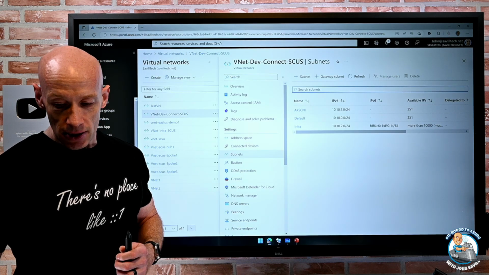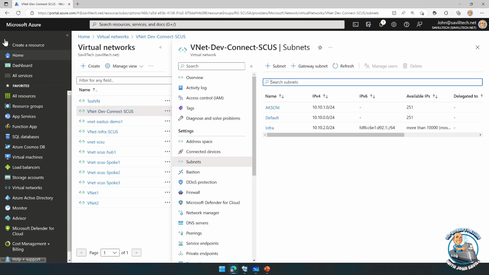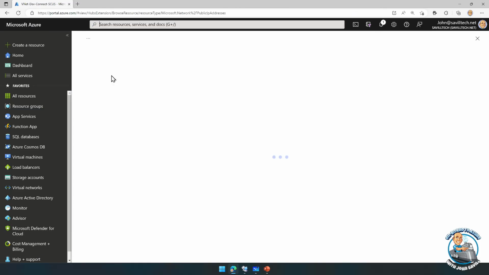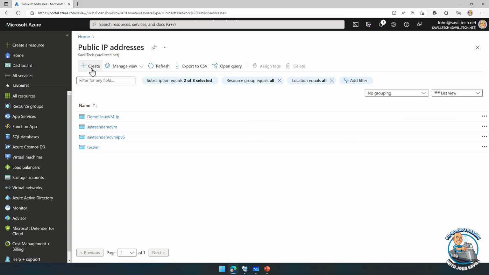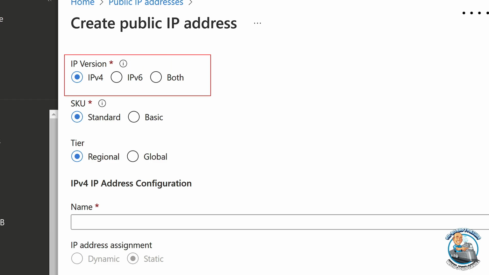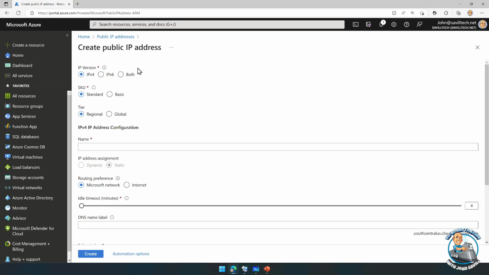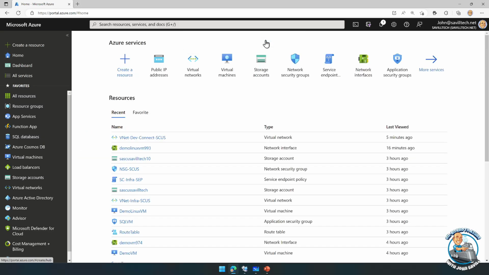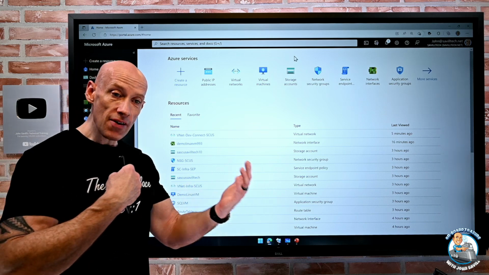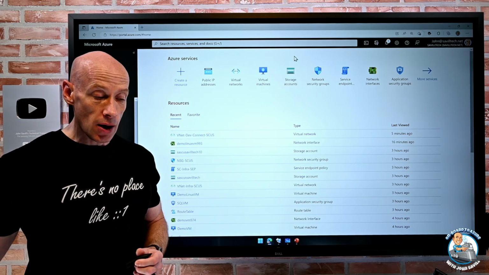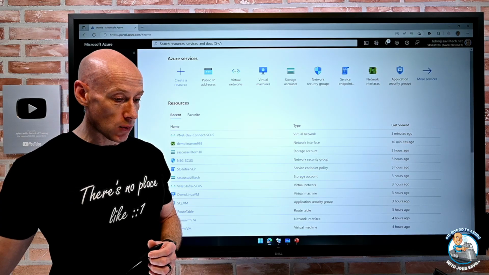If I create a public IP address, actually let's jump back over to that for a second. If I try to create a public IP, it'll give you a choice. It'll say, hey, do you want this to be IPv4, IPv6, or maybe both? So I hit create, and it gives me that choice. So many things I can now use IPv6 for. Things like ExpressRoute private peering, so connectivity from Azure to my on-premises network, can use IPv6. That's available for me as well.